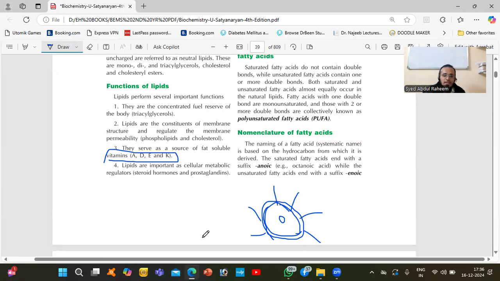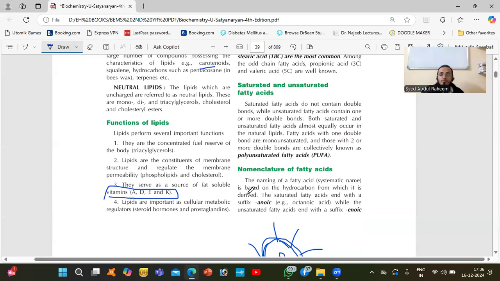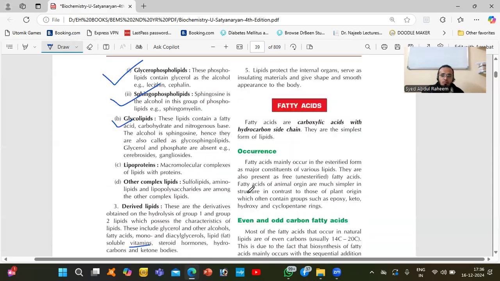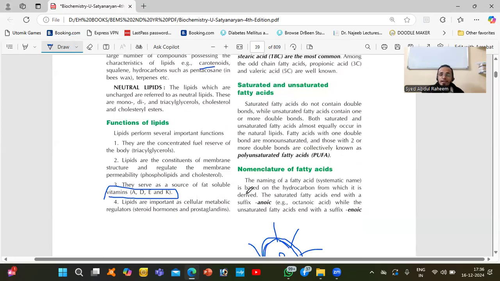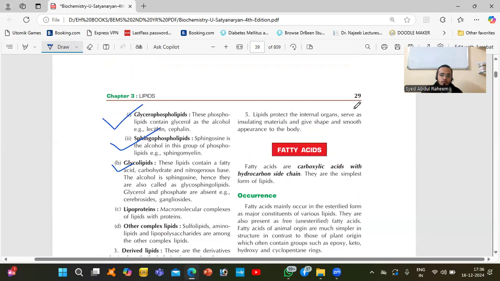Lipids are important as cellular metabolic regulators. For metabolism, we need proper hormones. Proper hormones are needed to regulate the metabolism. So in the body, we need lipids to maintain the metabolism. Okay, this is very important.